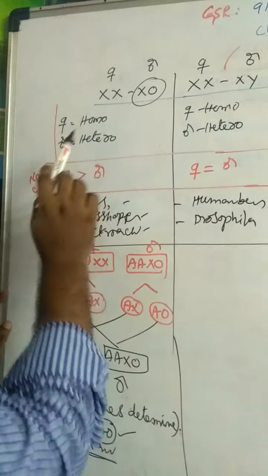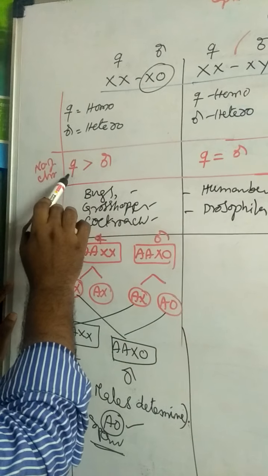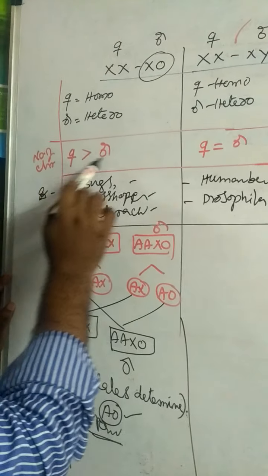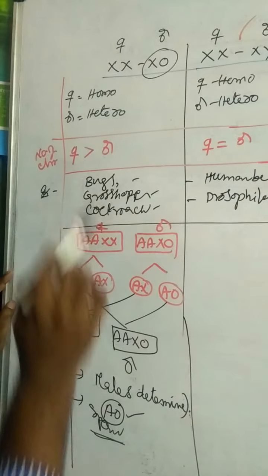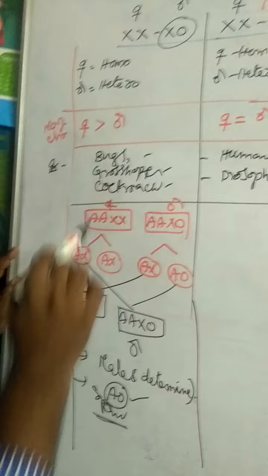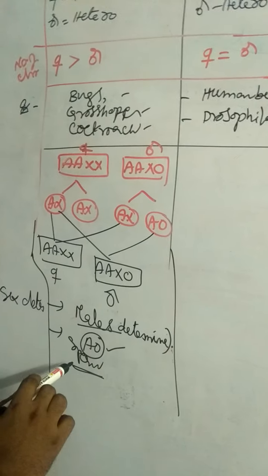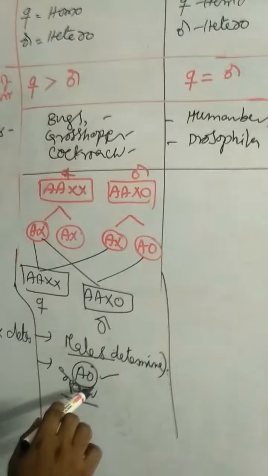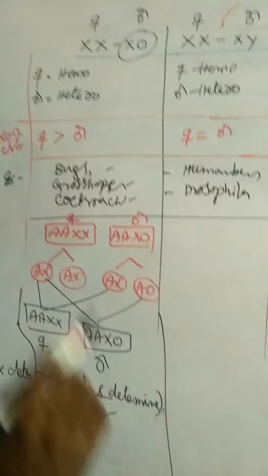In the XX-XO method, females are homogametic, males are heterogametic. Females contain more chromosomes than the males. Examples: bugs, grasshoppers, and cockroaches. This is the sex determination method in which the sex determination factor is the male. Male determines the sex. Sperm with AO determines the sex. This is male.